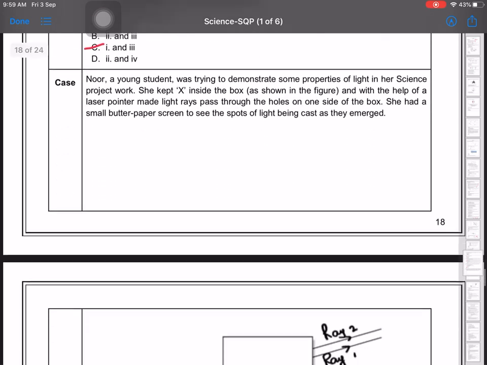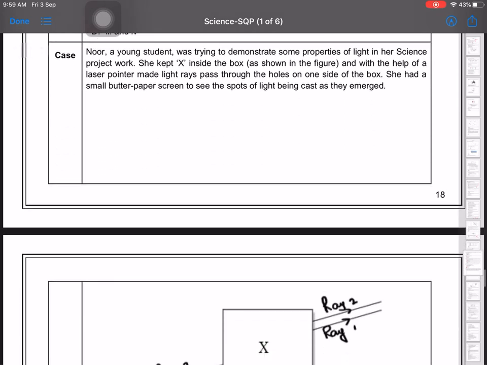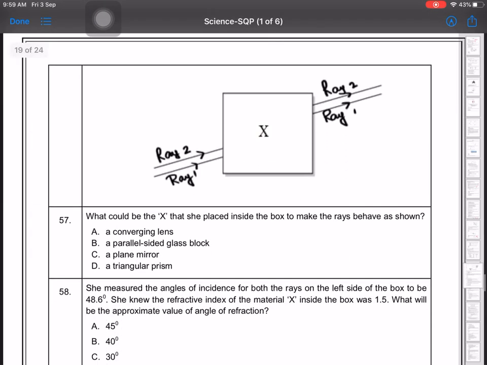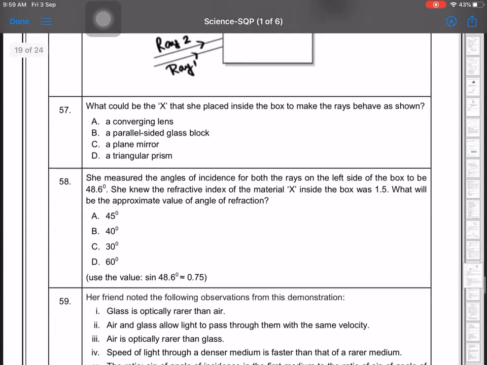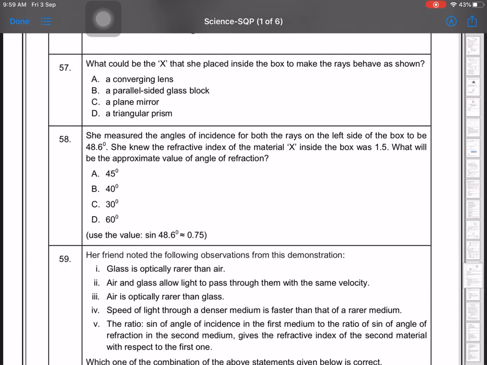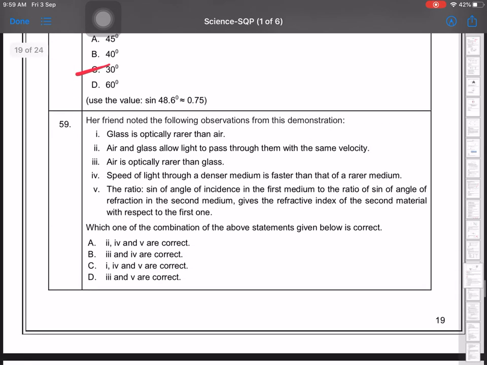You can see someone trying to demonstrate some properties of light in her science project work. Now the question is like this. What would be the X? Now when we say question number 15's first answer, it will be B, 58 30 degrees Celsius. You have to find the refractive index, which we discussed earlier. Her friends noted the following observations from this demonstration. So third and fifth options, when you read the paragraph, you will understand.